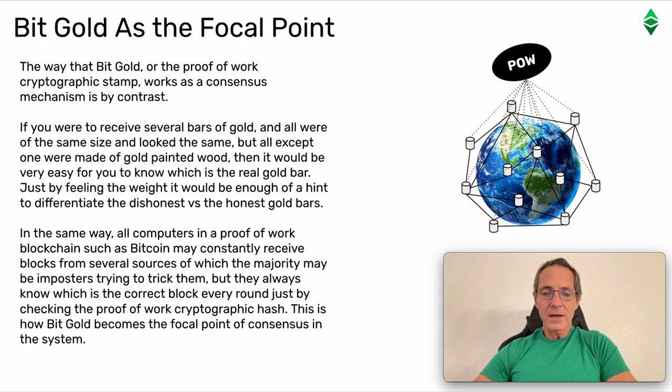In the same way, all computers in our proof of work blockchain, such as Bitcoin, may constantly receive blocks from several sources, of which the majority may be imposters trying to trick them, but they always know which is the correct block every round just by checking the proof of work cryptographic hash. This is how BitGold becomes the focal point of consensus in the system.